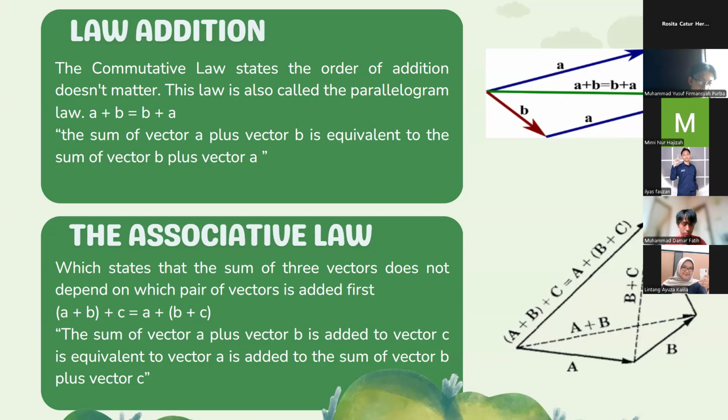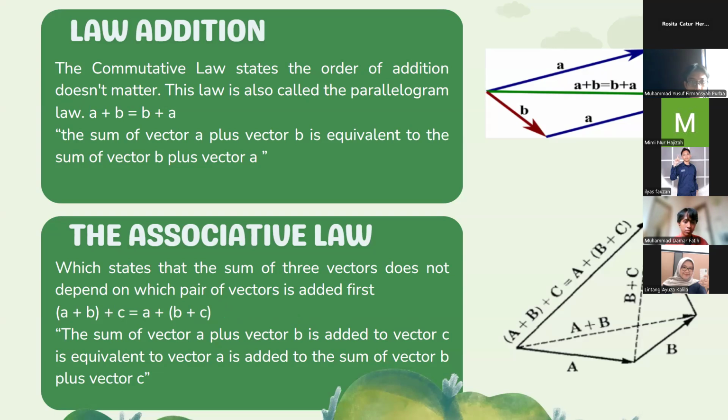We can write it as open bracket vector a added to vector b close bracket added to vector c is equal to vector a added to open bracket vector b added to vector c close bracket.